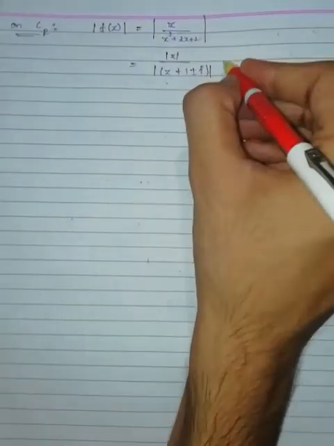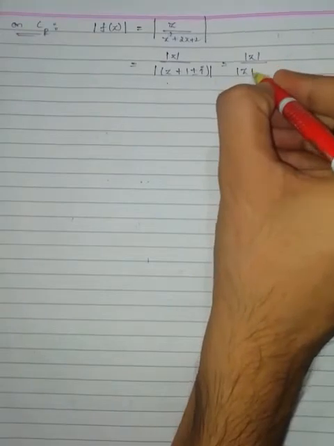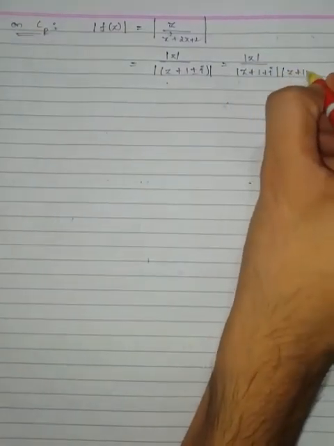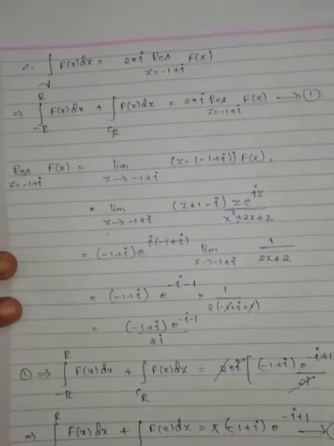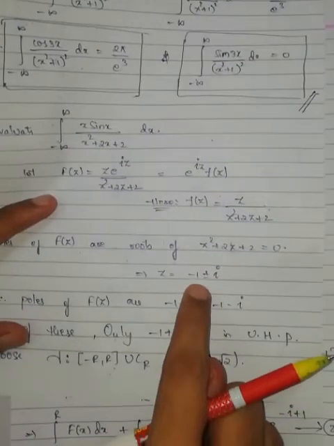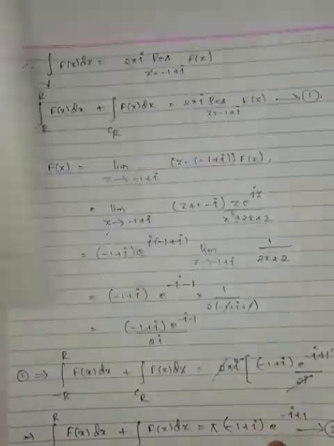This can be written as modulus of z by modulus of z plus 1 plus iota into modulus of z plus 1 minus iota, as we have just calculated the roots here, and the product of the roots gives this.